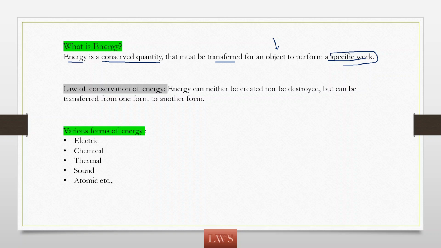So what is a conserved quantity? To understand this, let us read the Law of Conservation of Energy. What is this law stating? Energy can neither be created nor be destroyed. Means whatever the energy that is available in this universe, that energy is fixed. You cannot create any energy and you cannot destroy any of that energy. But we can transfer the energy from one form to another form.